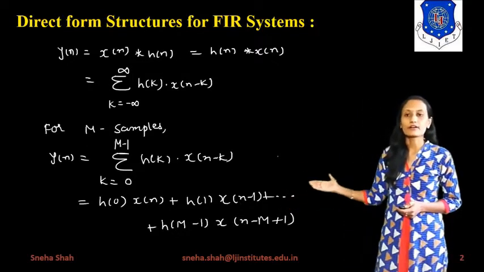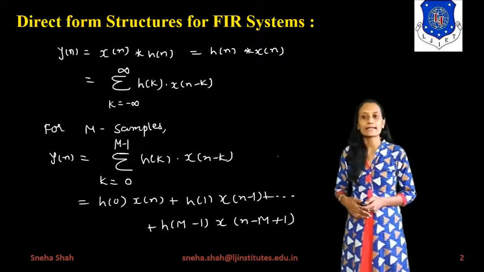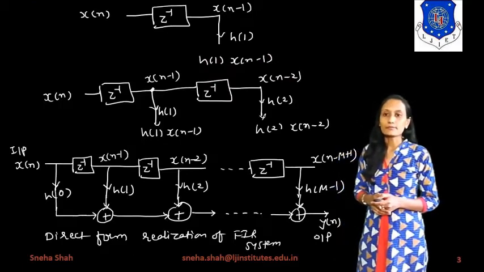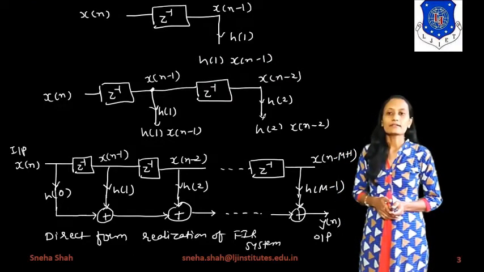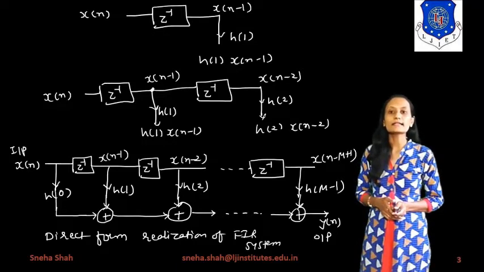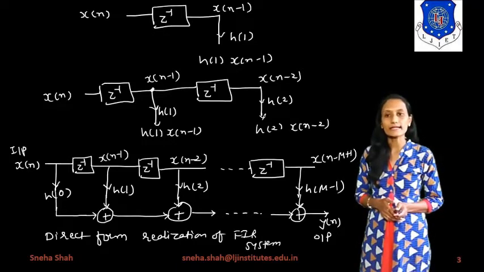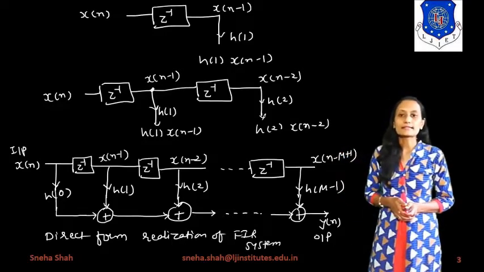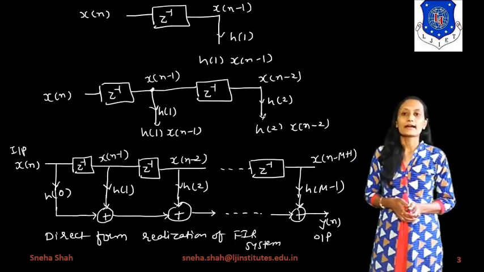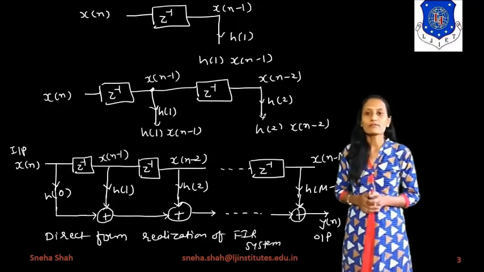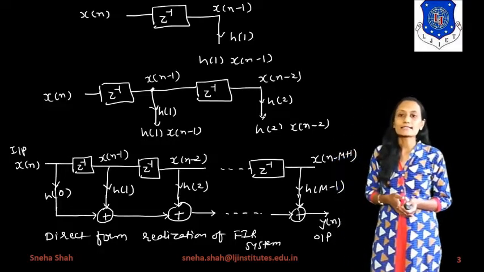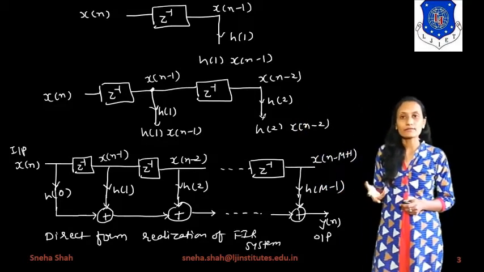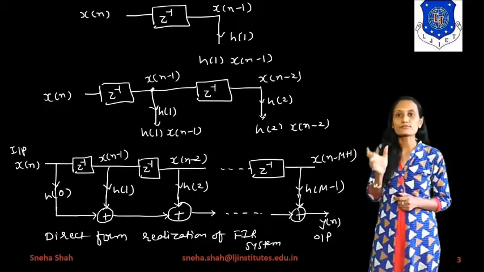Now, if we are representing this in the form of a graph for direct form, from this equation directly we will draw the graph. Suppose we take the input sequence as x of n, and if you want to represent this x of n with a delay unit, for delay unit we have to use z inverse. It will give you the delay by a factor of 1, so the output will be x of n minus 1. Now we have to multiply this term with h of 1. Similarly, we take the next term as x of n minus 2. For that, if we are using the canonic form, we have to use two z inverse terms.